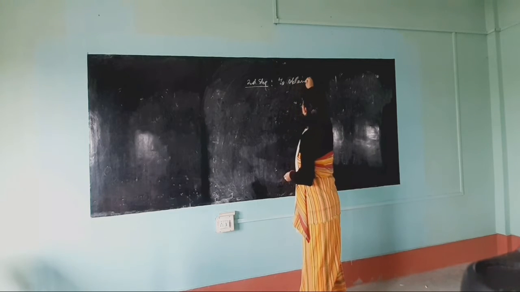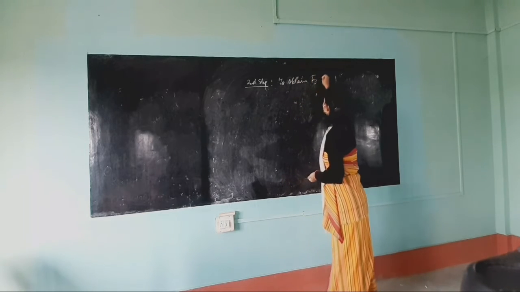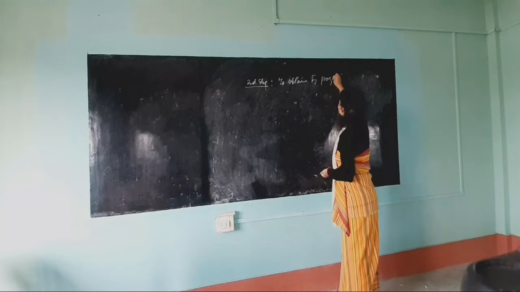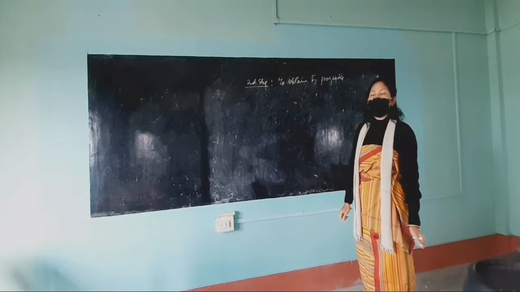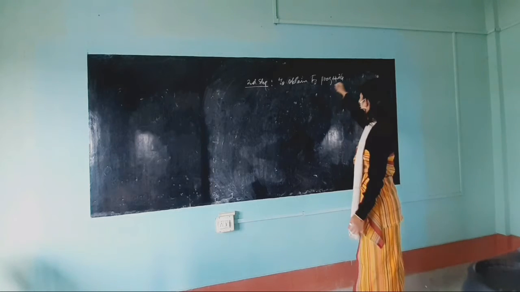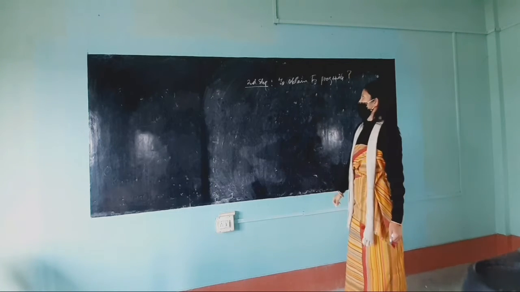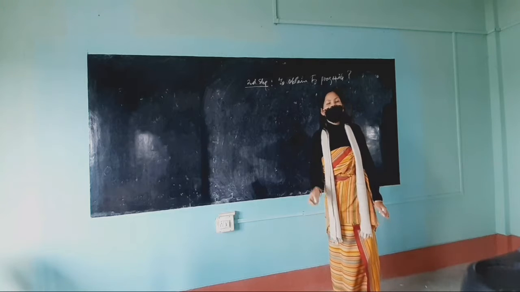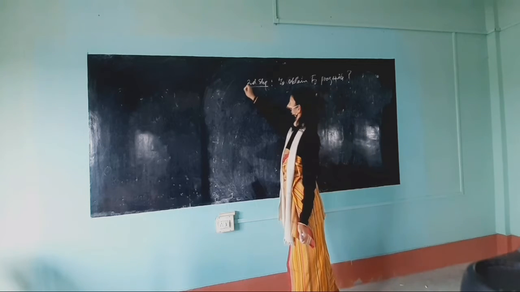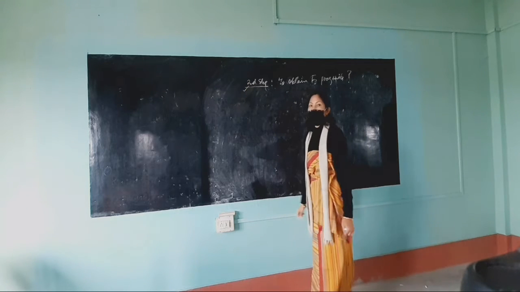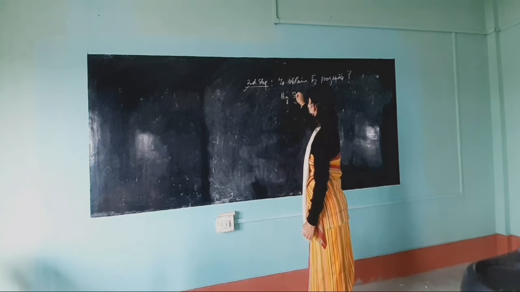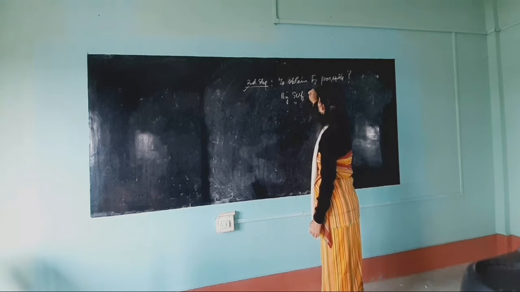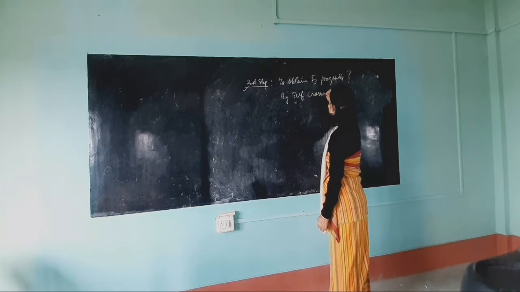To obtain F2 progenies, what did Mendel do? Suppose this is the question: to obtain F2 progenies, what did Mendel do? What was the second step? By self-crossing which generation?